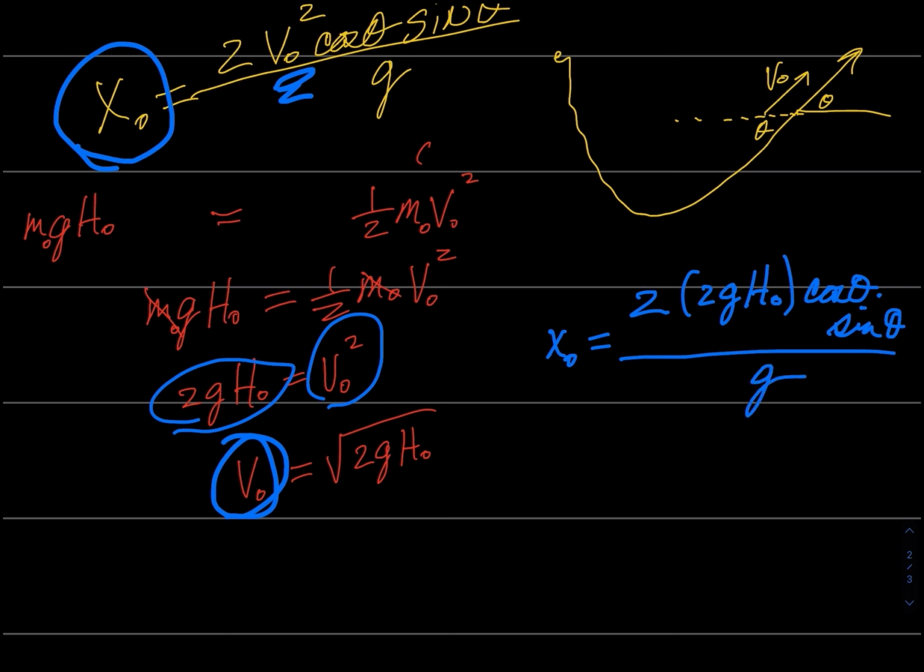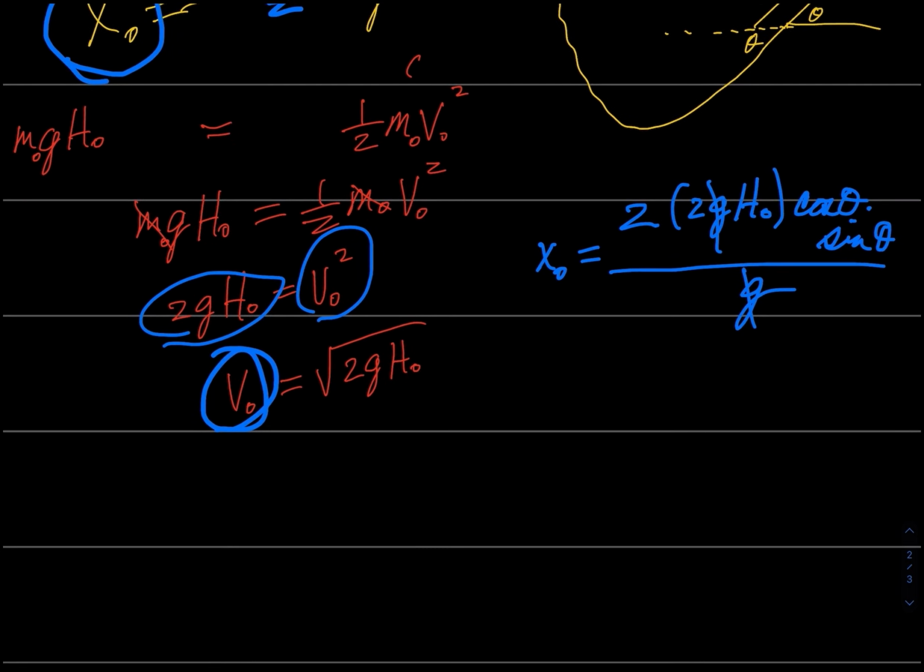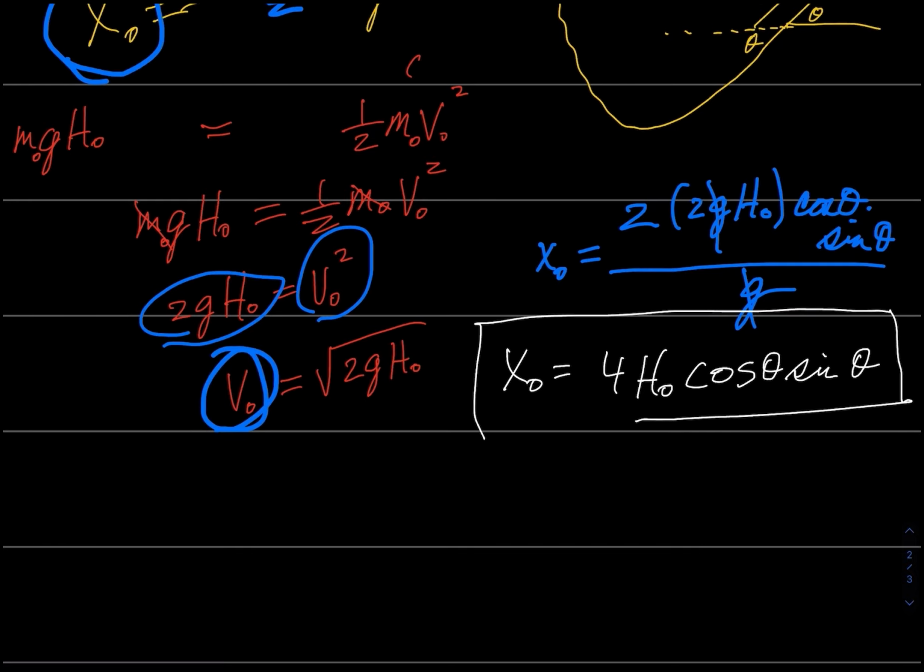Now, we can simplify this. The g's are going to cancel out, and we'll say x sub naught equals 4 h sub naught cosine theta sine theta. Done. That's their answer.